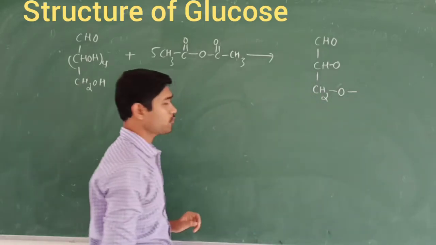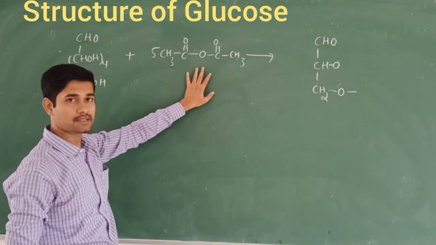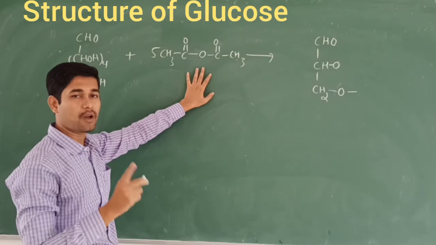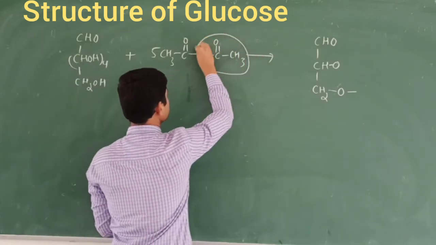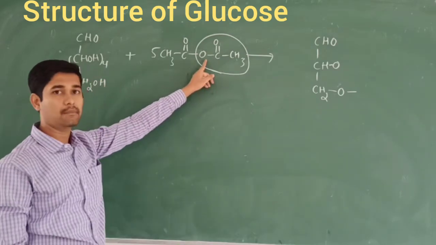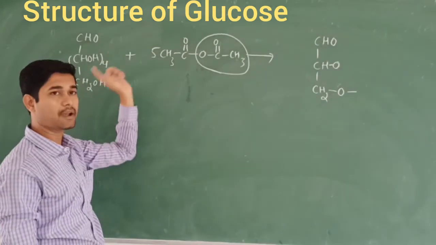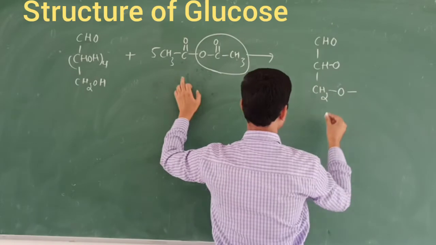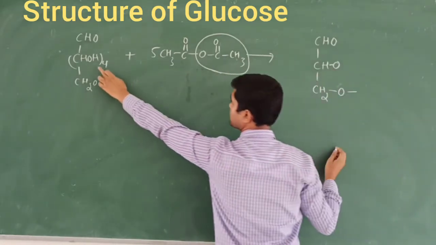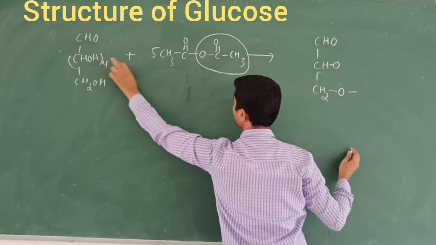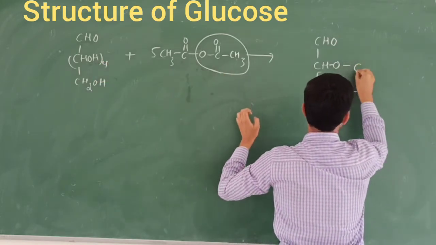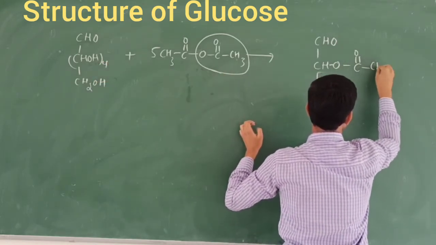What is the portion I am going to eliminate here? When I am going to use the acetic anhydride, there must be a reason that we are going to eliminate the acetic acid. That is called the CH3COO group. We are going to eliminate it here. Only this group is going to be attacked here. So I am going to write it like this. Already one oxygen will be there in this compound, CHO. In the place of hydrogen, I am going to add C double bond O, CH3.